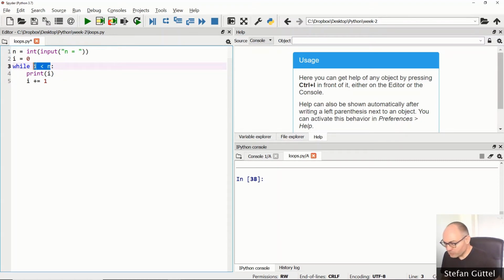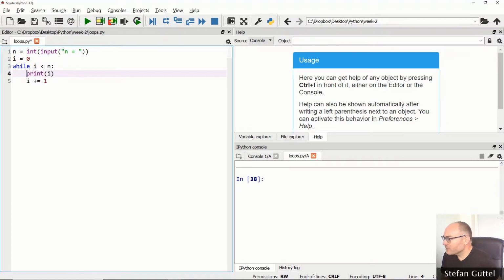If it is true, then we will enter the body of our while loop, which is everything that follows the definition of the while loop and is indented to the same level. You see the print command and this line here, they are both indented using the tab key, so they belong to the body of the while loop.